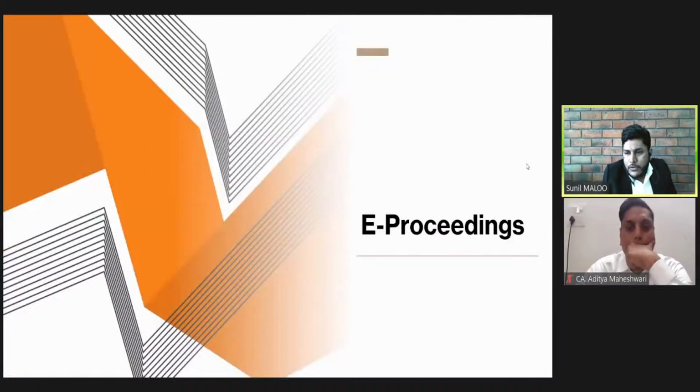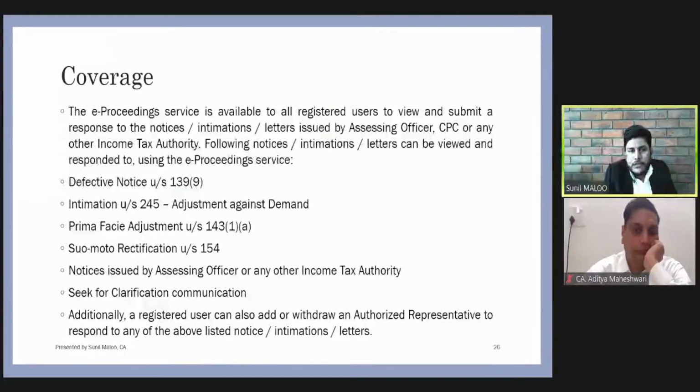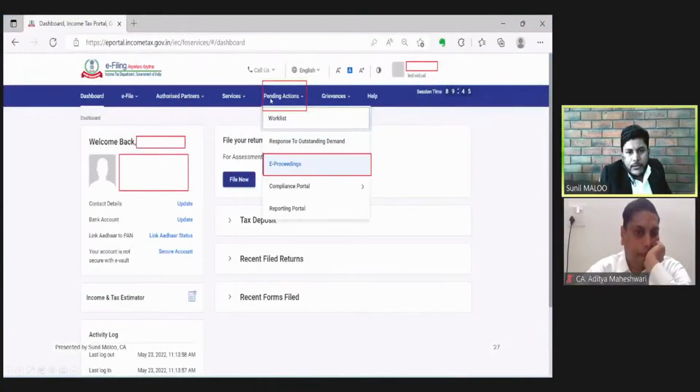So it was all about the profile tab which is appearing on the income tax website. The next important tab, for our practice and for our professional purpose, is the e-proceeding. Everything in this portal is routed now through e-proceeding, all the communications. So basically this e-proceeding will be the center point for communication between the assessee and the department.